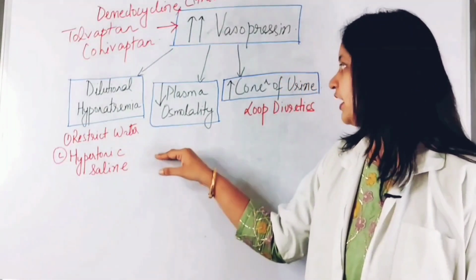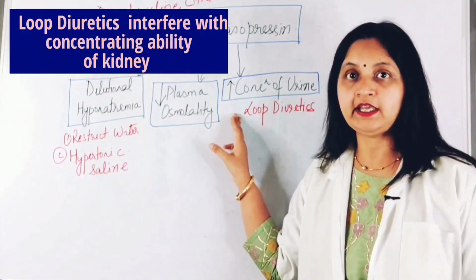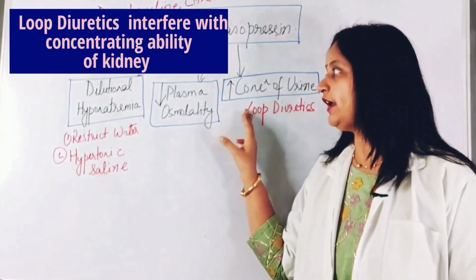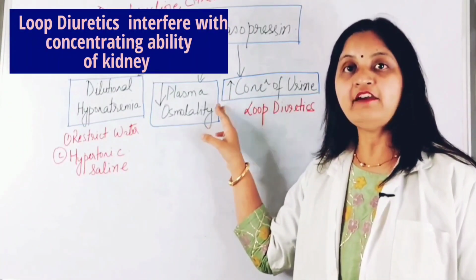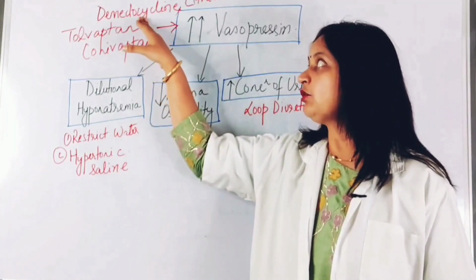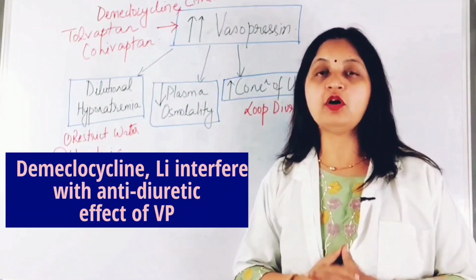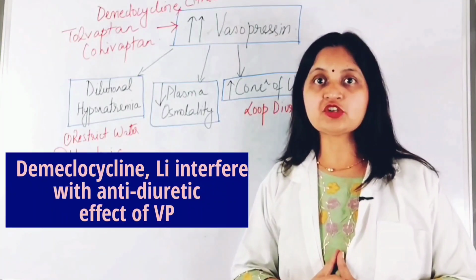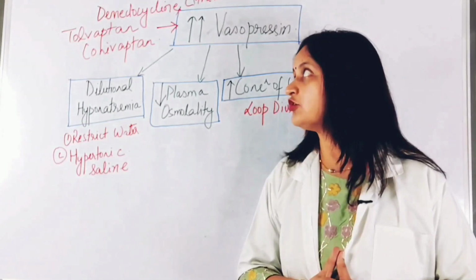Secondly, there are drugs such as loop diuretics which interfere with the concentrating ability of the kidney. And in SIADH, there is excessive concentration of urine. So loop diuretics, by inhibiting the concentrating ability of the kidney, are helpful in the management of SIADH. Also, there are drugs such as demeclocycline and lithium that inhibit anti-diuretic action, or they inhibit the actions of vasopressin. So by inhibiting the actions of vasopressin, they are helpful in the management of SIADH.